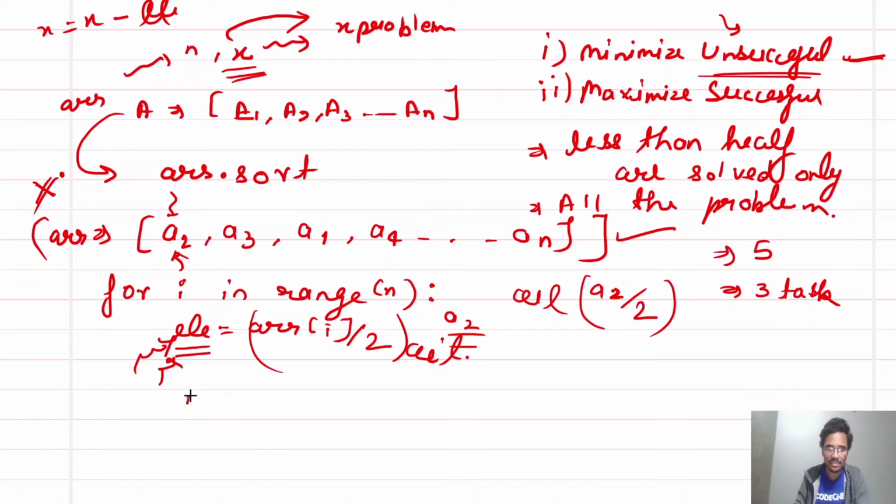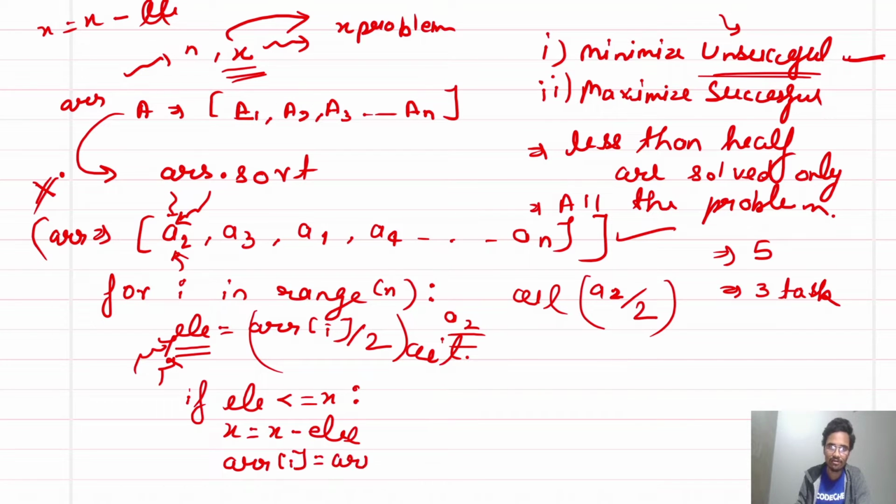So first of all, check if el is less than or equal to our x. If so, simply update x is equal to x minus el, meaning we solved half of this package, and update the array: array of i is equal to array of i minus el.